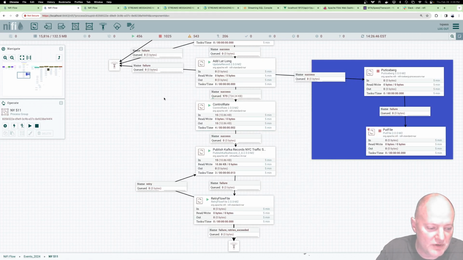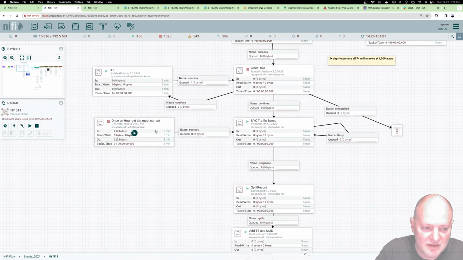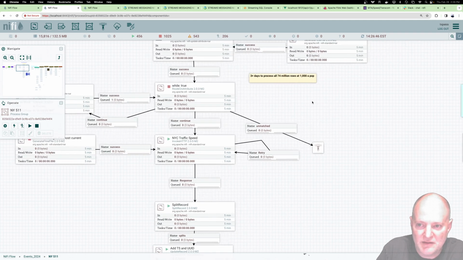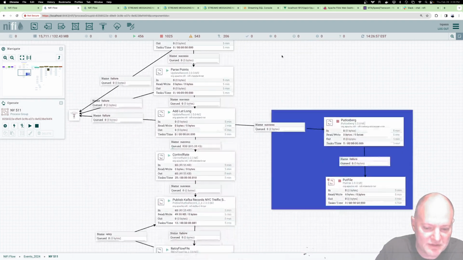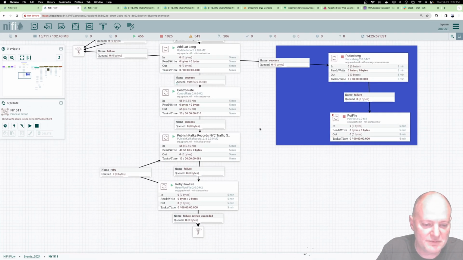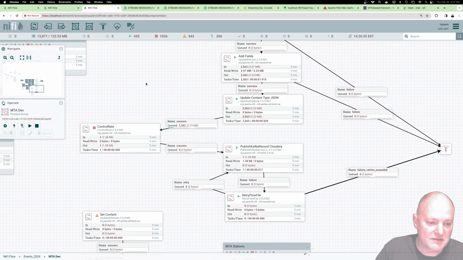We'll start this one. This is that speed data from New York City. I just grabbed an hourly feed. There's also more than 74 million rows, and they don't really let you directly download that without a special thing. But I could process all that if I wasn't running this on my laptop.